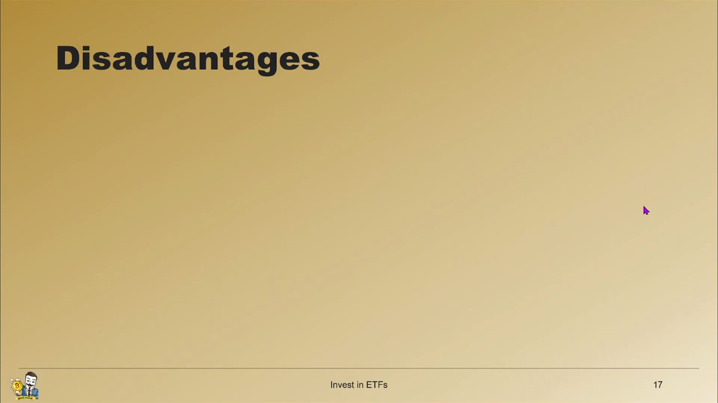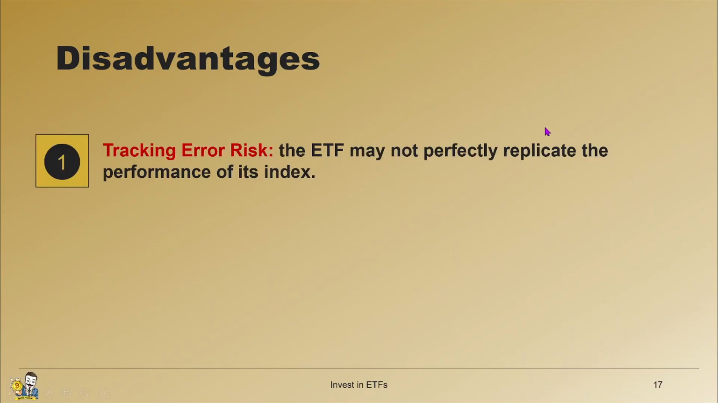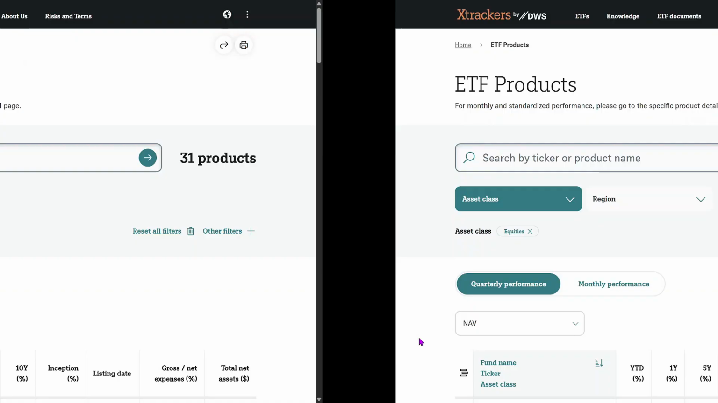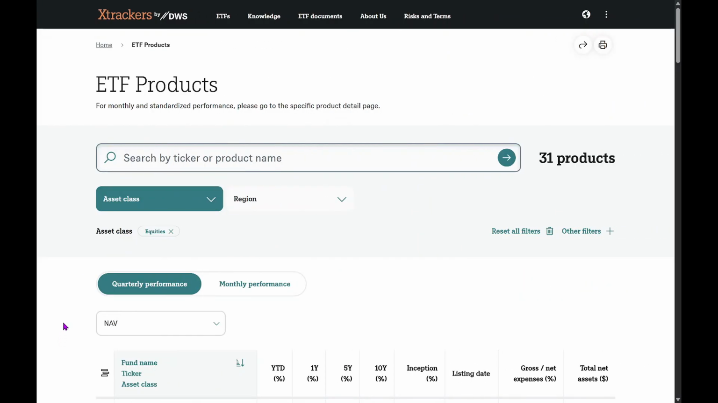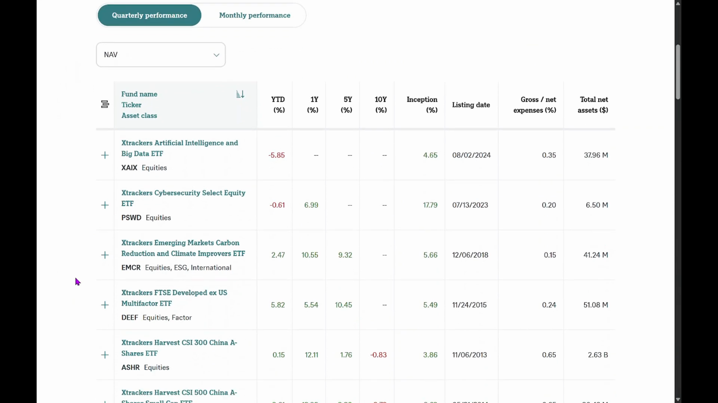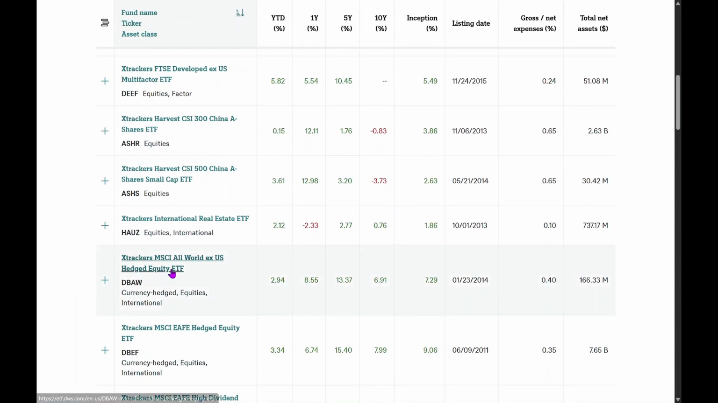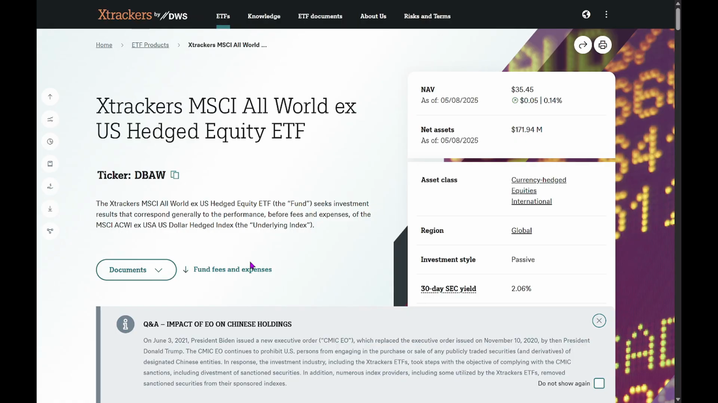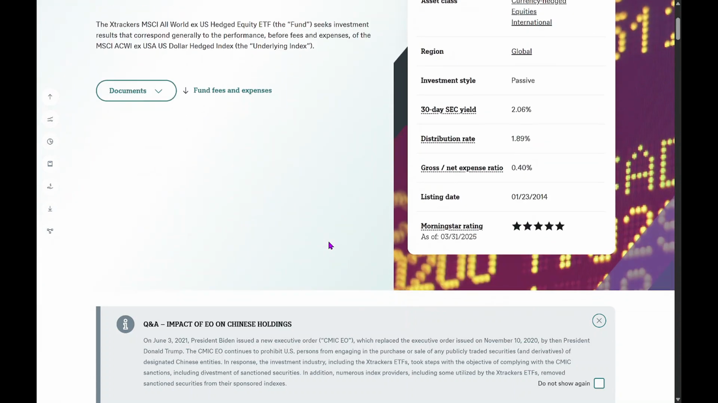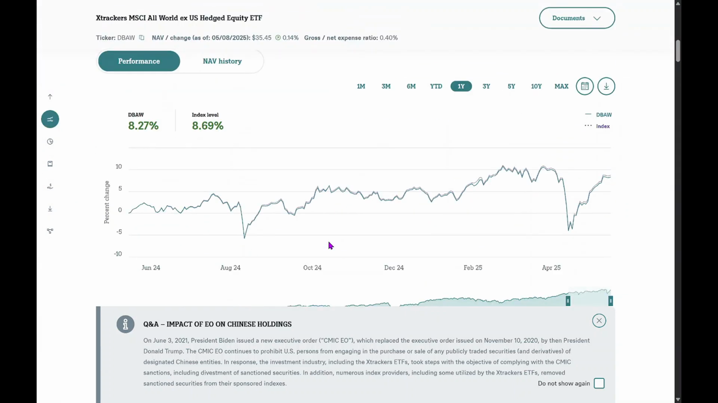Now, about the disadvantages. The first one is tracking error risk. That means the ETF may not perfectly replicate the performance of its index. For example, if we go to the Xtrackers website and select an ETF, let's say this one, we get all the details about it. If we scroll down, we can see the performance section.